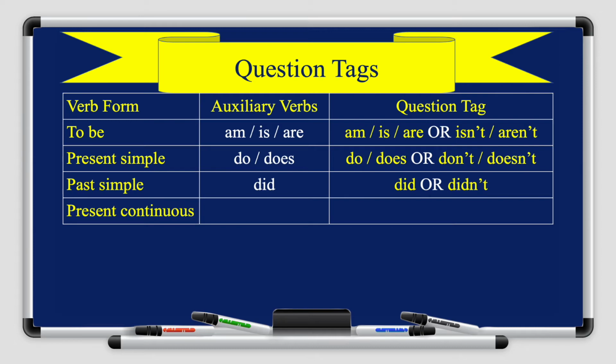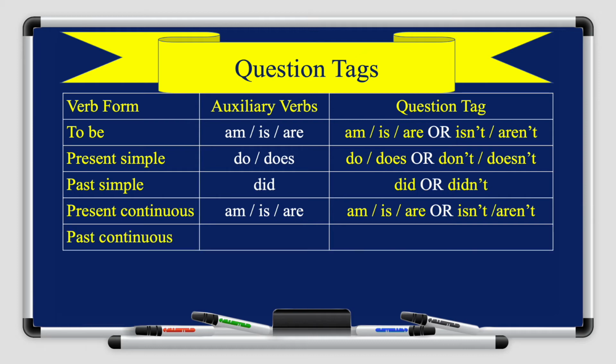For the present continuous, it's am or is or are, the same as verb to be. So for the question tag, it can either be am or is or are, or isn't or aren't. For the past continuous, the auxiliary verb is was or were. So for the question tag, it can either be was, were, or in the negative, wasn't, weren't.